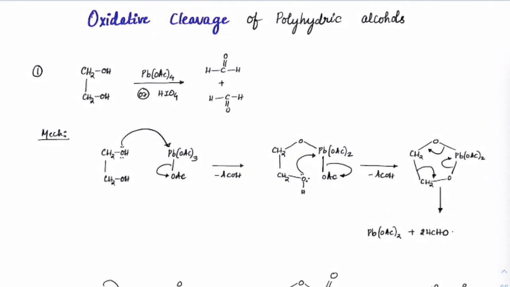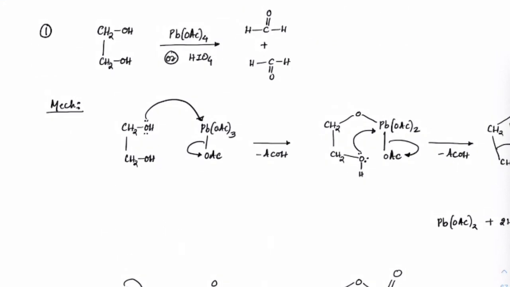So in polyhydroxy cases, the last one, right? This is the last reaction, which again is important in terms of breaking the carbon-carbon bond, known as the oxidative cleavage of polyhydric alcohols. Basically what we are doing, we are trying to break the carbon-carbon bond here, right, and making an oxidation reaction.